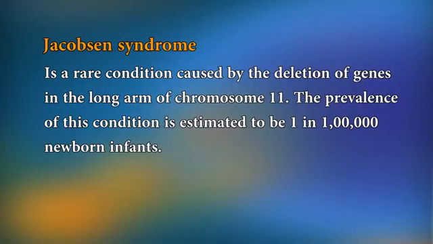Jacobsen syndrome is a rare condition caused by the deletion of genes on the long arm of chromosome 11. The prevalence of this condition is estimated to be 1 in 1 lakh newborn infants. This condition is also not inherited and is mainly associated with physical defects.